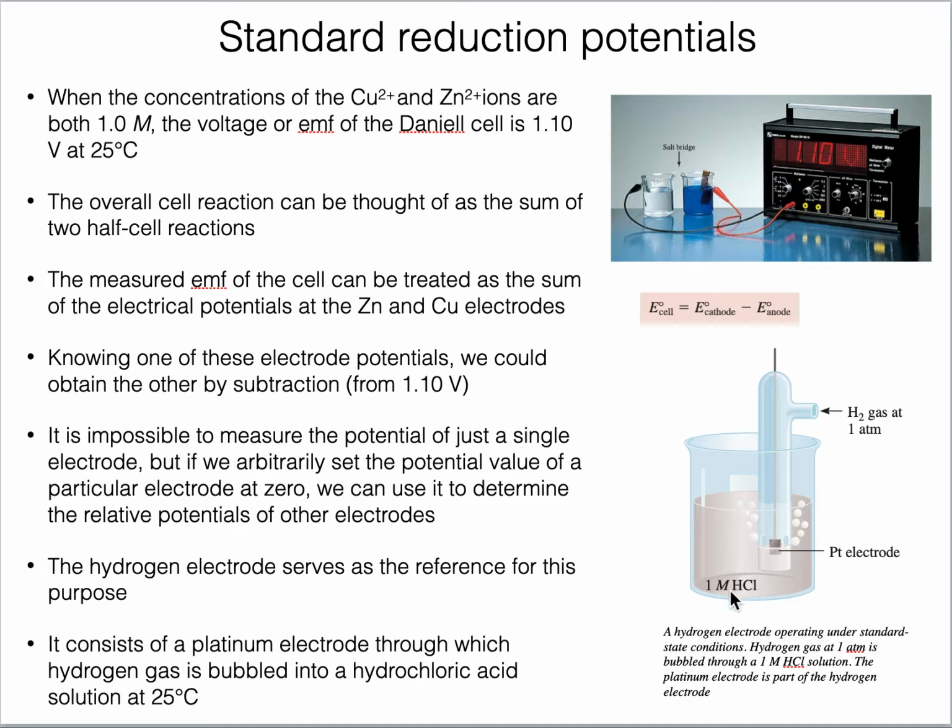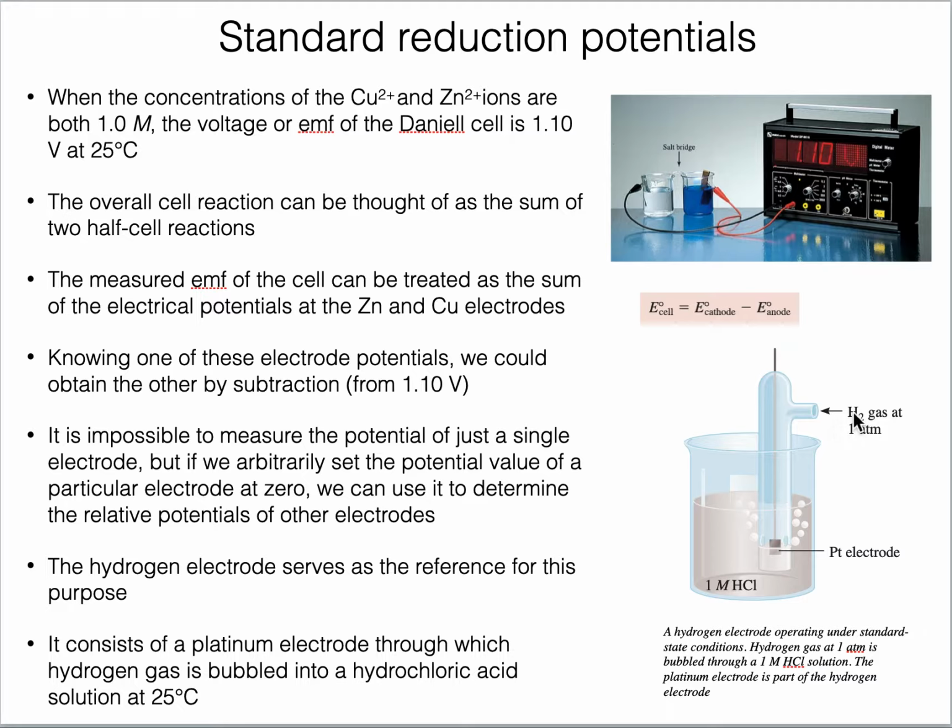We have to take a common ion. As I told you earlier, for hydrogen gas, the common ion is H+. So H plus along with Cl, hydrogen chloride, with concentration of 1 molar is taken here. So all these standard conditions are maintained, and then hydrogen is passed through this inlet at 1 atmosphere.